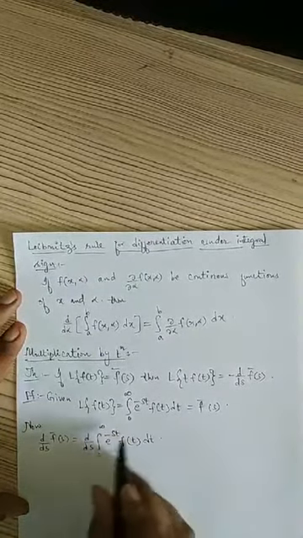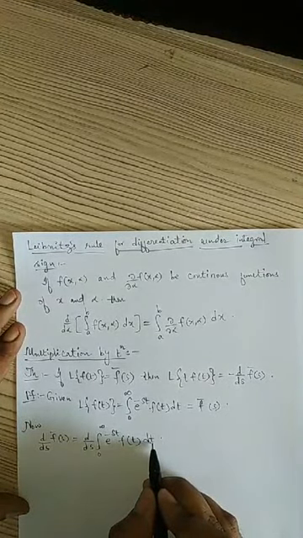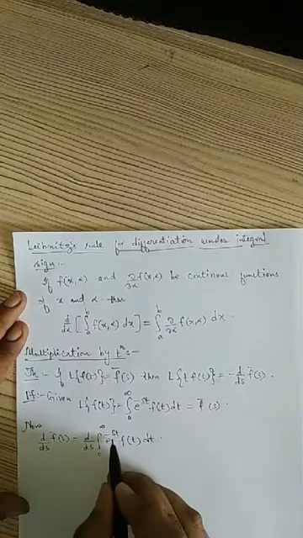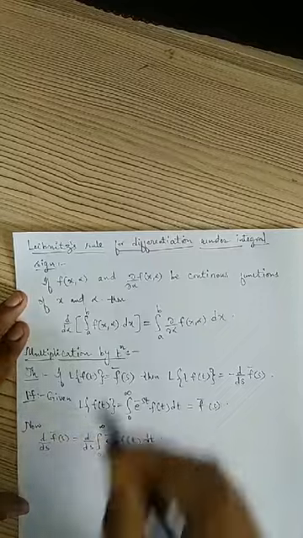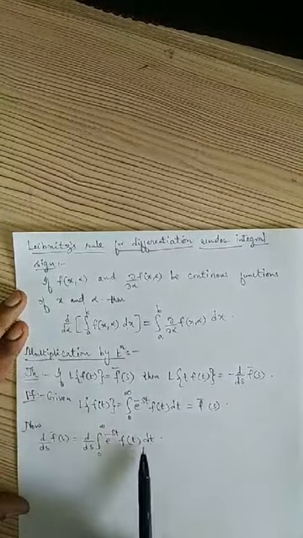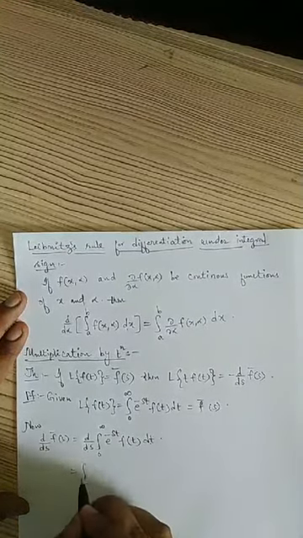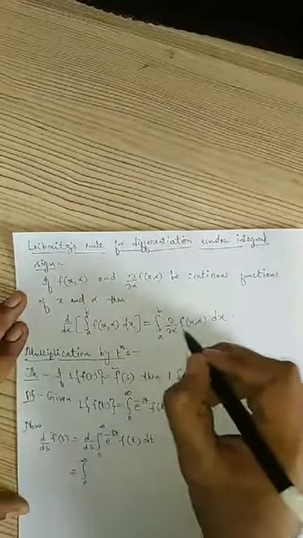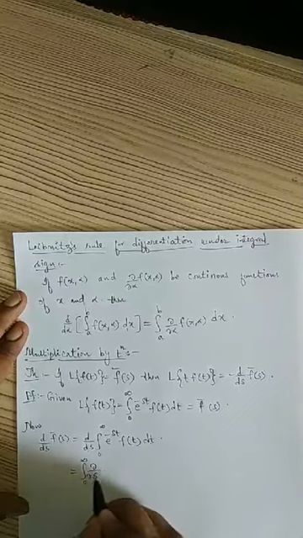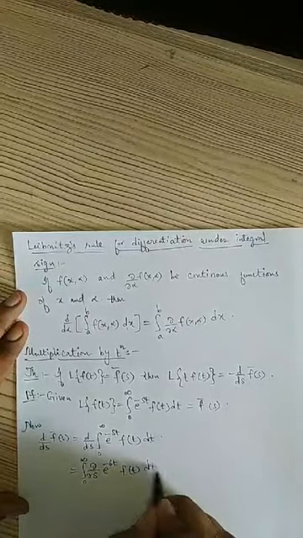Here the integral is with respect to t, the derivative is with respect to s, and the function is a combination of t and s. The same as before: integral with respect to x, derivative with respect to alpha. So this is nothing but the integral from 0 to infinity, where the derivative goes inside and becomes the partial derivative with respect to s, of e power minus st into f of t dt.